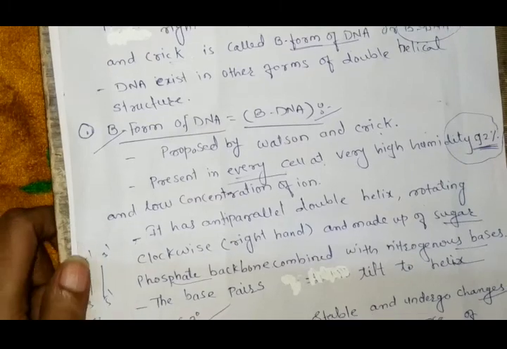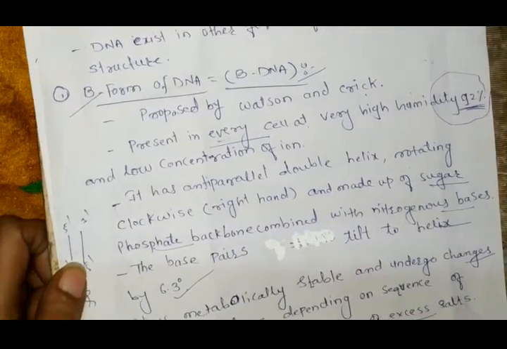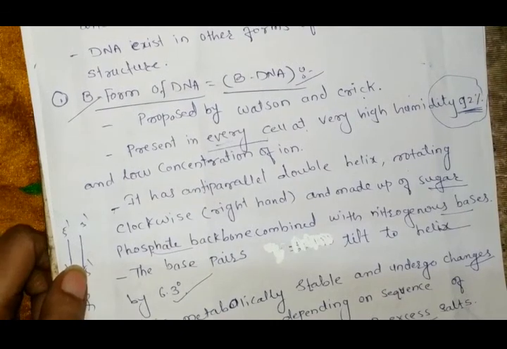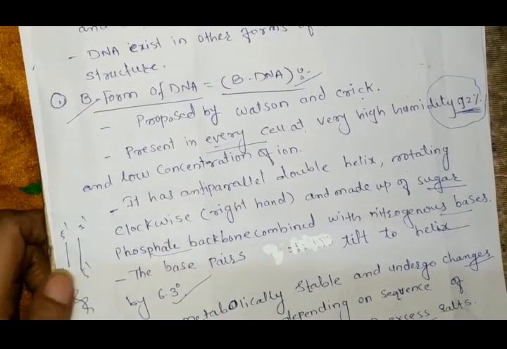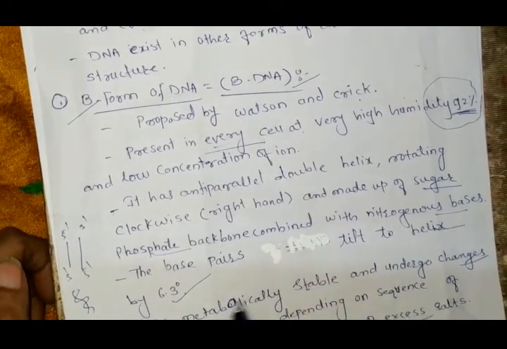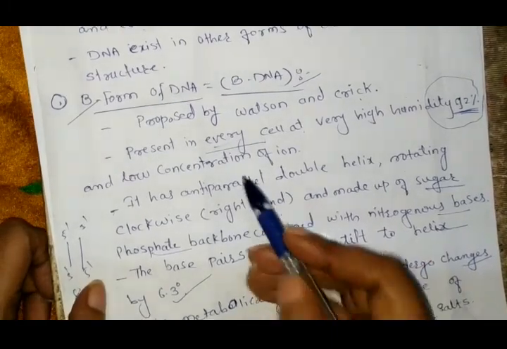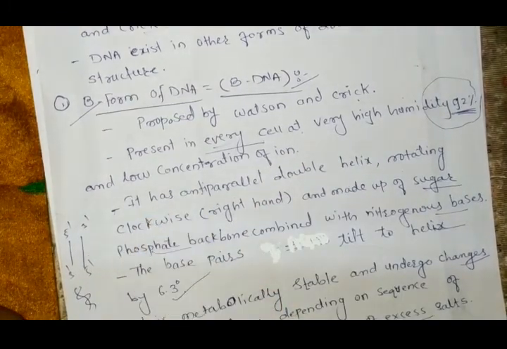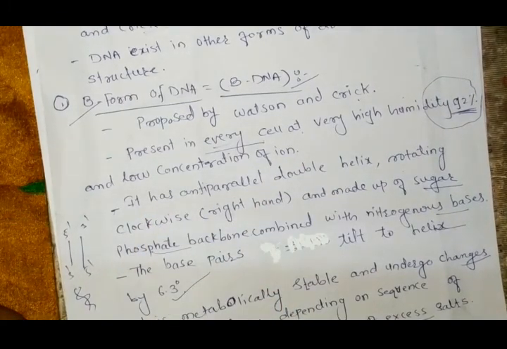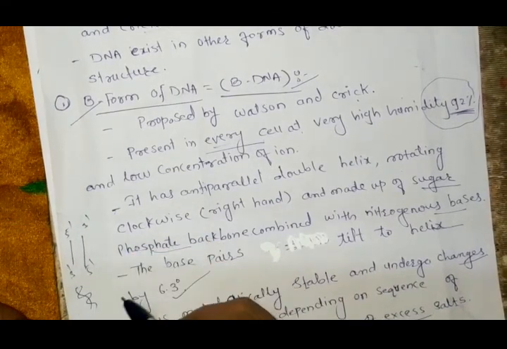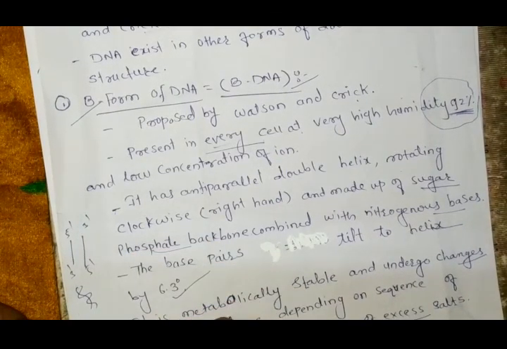Now, it has an anti-parallel double helix rotating clockwise, right-handed, made up of a sugar-phosphate backbone with nitrogenous bases. It means this double helical structure consists of two strands of DNA which are anti-parallel with each other. Both strands are parallel, but they are opposite to each other. One strand runs 5' end to 3' end, and the other runs 3' to 5' end.